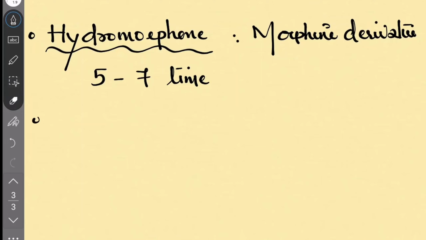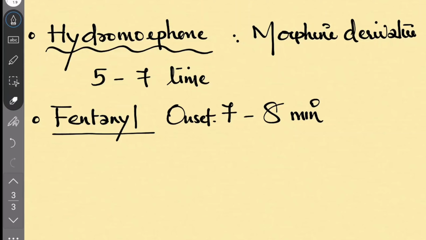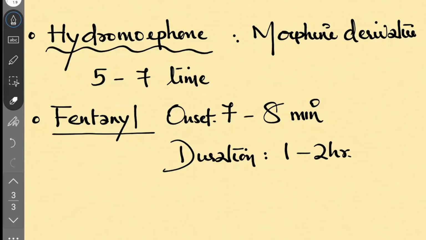Next comes fentanyl. It has a very quick onset of action and a short duration. The onset of action is only 7 to 8 minutes, and the duration is probably 1 to 2 hours. Fentanyl is available as a transdermal patch with sustained release over 72 hours. Initial onset of action is delayed. Respiratory depression may occur more frequently with fentanyl.